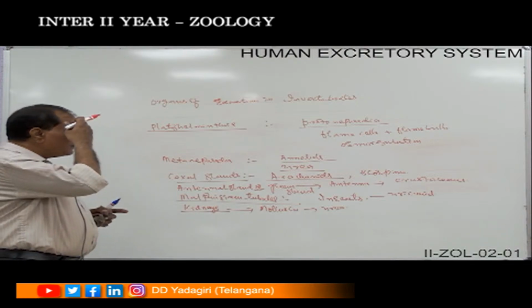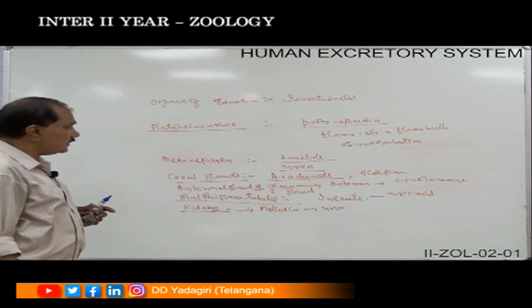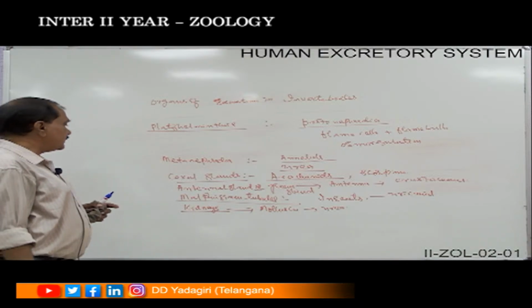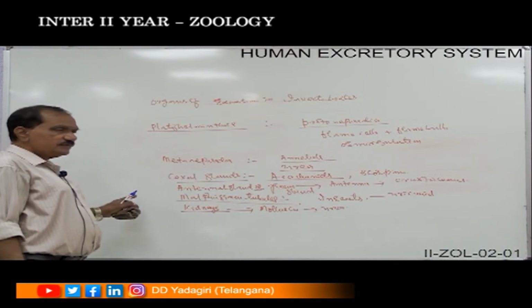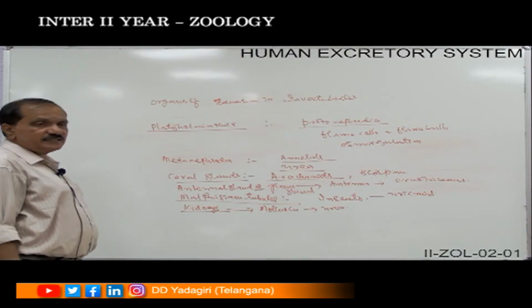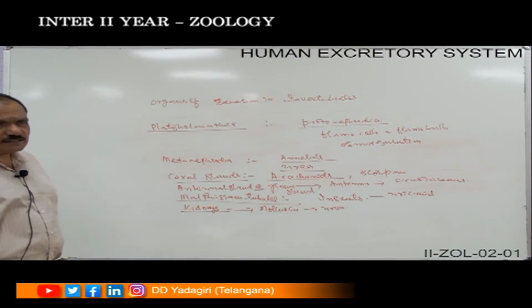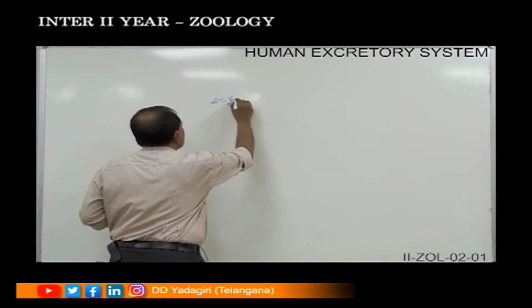And the Malpighian tubules are found in the case of the insects, which are present in between the mesenteron and the ileum, and they are responsible to remove the uric acid. The kidney-like structures are found in the case of the mollusca, which may be removing the urea as the excretory product. These are some of the excretory organs which are found in the invertebrates.